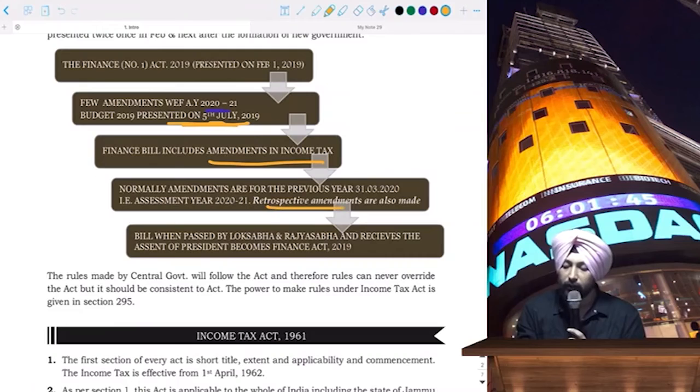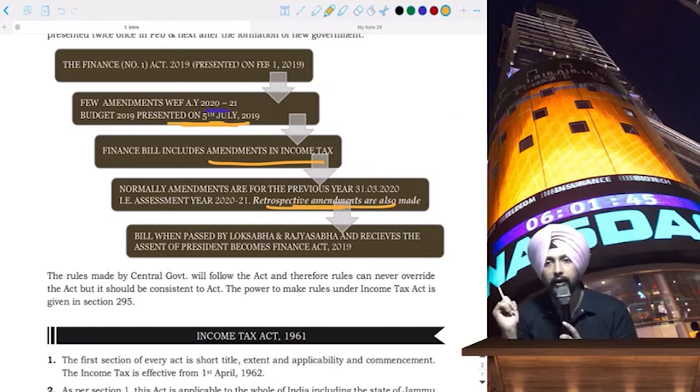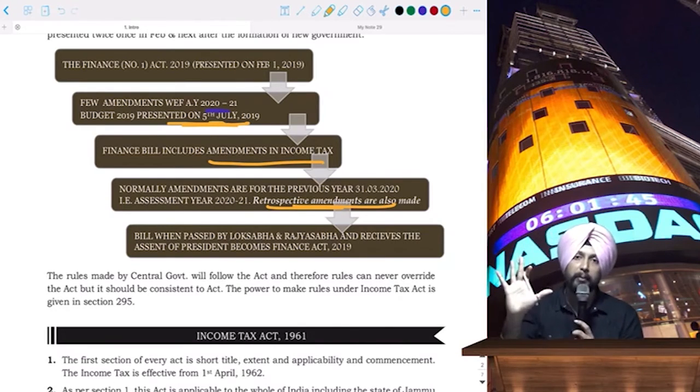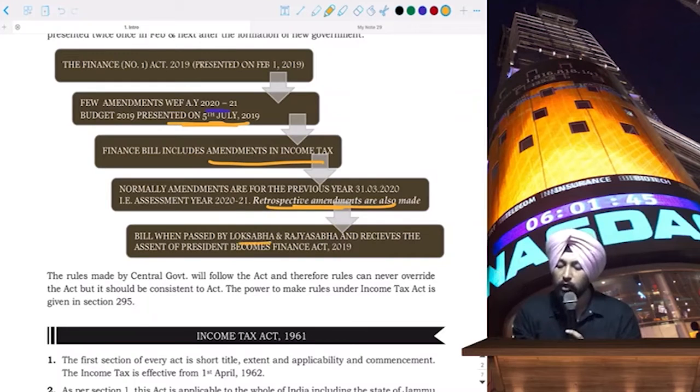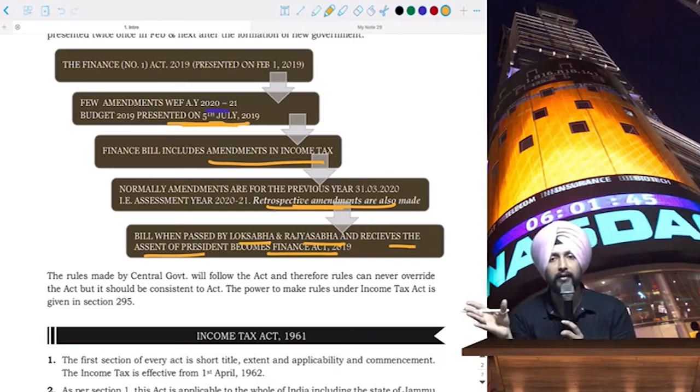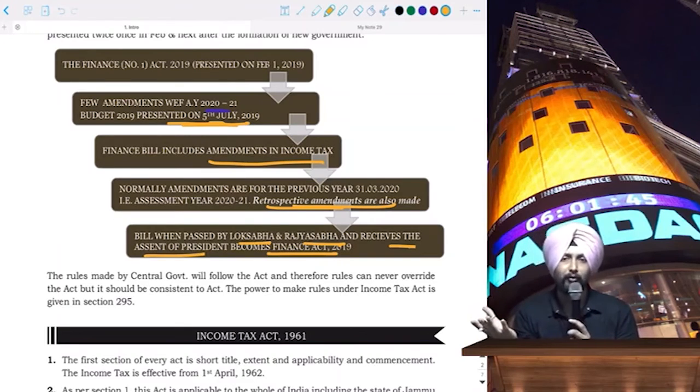Some retrospective amendments can also be made. But primarily we will have the amendments applicable from that particular previous year. Okay. So the finance bill will be presented in the budget, then it has to pass the Lok Sabha, then Rajya Sabha, revenue matter, and then it will receive the assent of the President and it becomes the Finance Act.